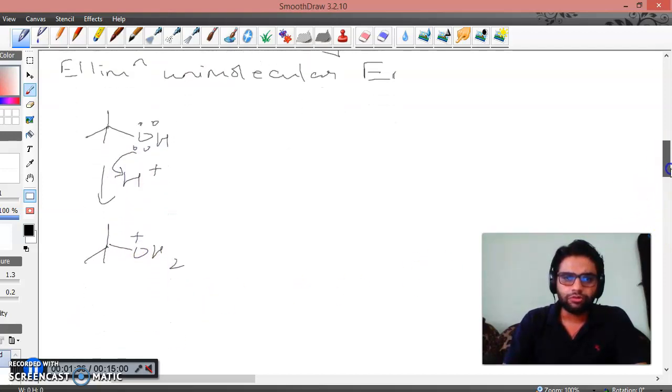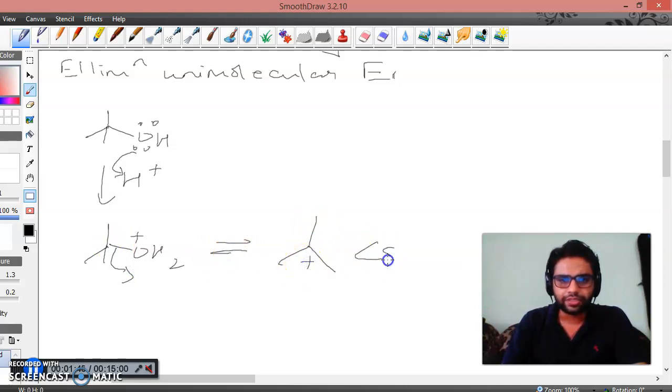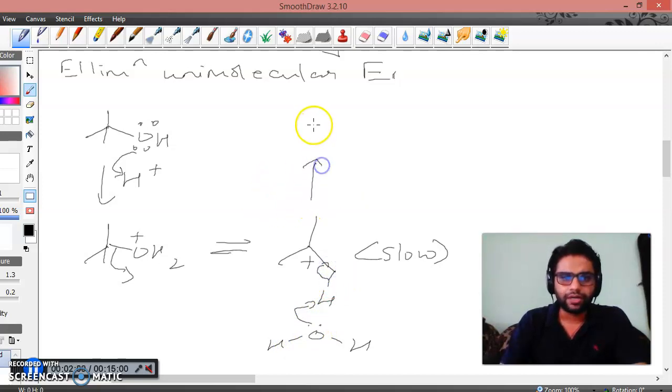OH, as you all know, is not a leaving group, but OH2 plus is a leaving group. So when OH2 plus leaves, there is formation of a carbocation, and it is the slowest step of this reaction. So the hydrogen of this carbocation is accepted by a water molecule, since water is a solvent, so it is plenty over there, and it leads to the formation of an alkene.